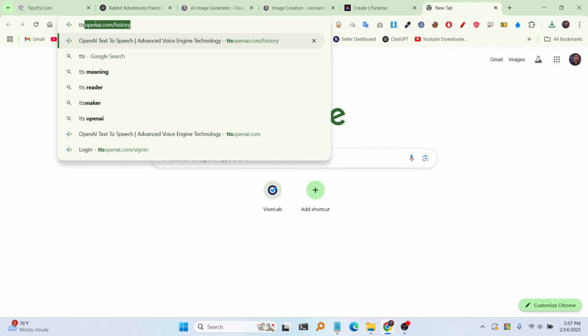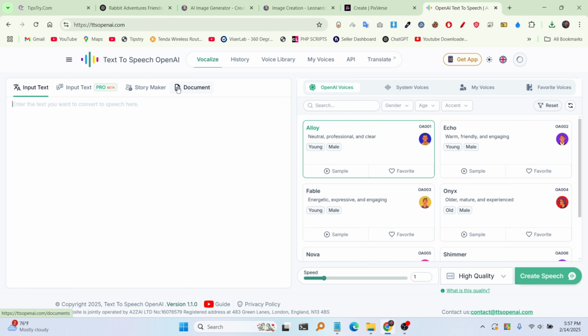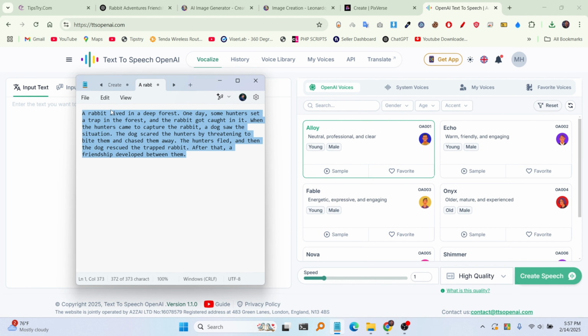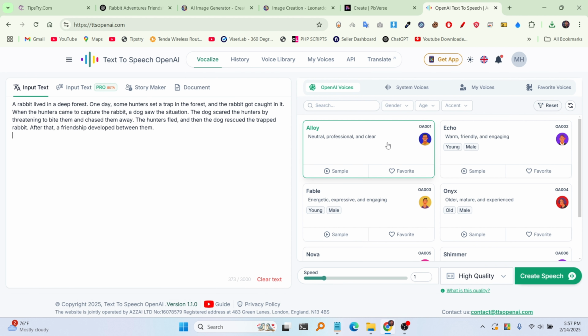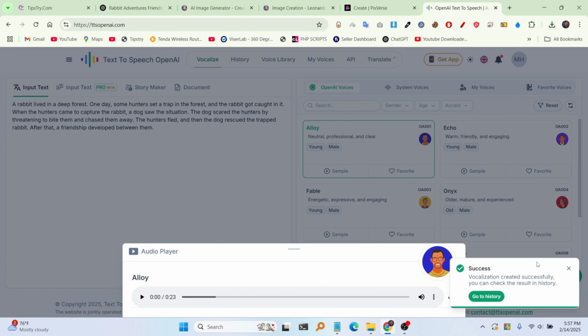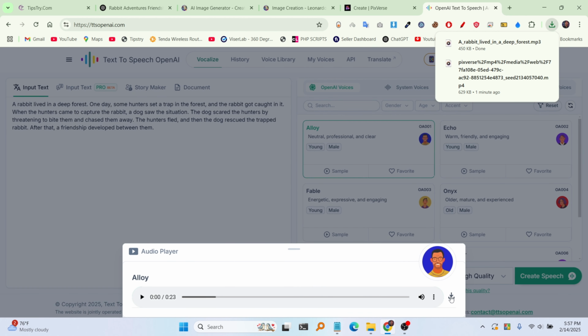Now visit banaye to generate a voice. Then I input my short story into the input text field. After that, I click on Create Speech. Once it finishes loading, I download the voice when it's ready. Our step 1, then step 2, then step 3, and finally step 4 are all completed. Now let's move on to step 5.